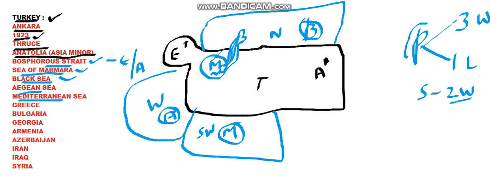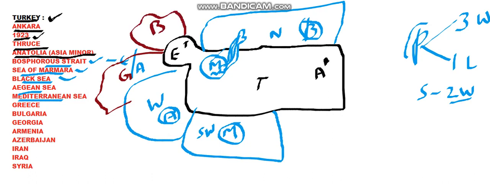So to start from clockwise direction, on the European side we have Greece. So we have Greece here on the northwestern side of Turkey, and just above Greece we have a country, that is Bulgaria. So these two countries are on the northwestern side of Turkey. And later we come to the east, and on the east side we have four countries sharing the eastern side of Turkey.